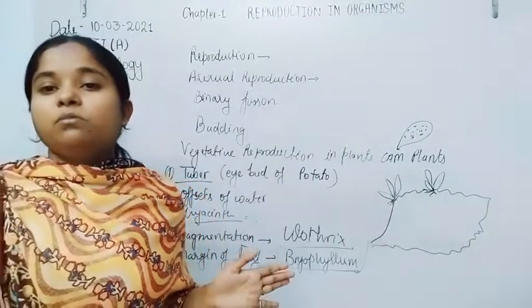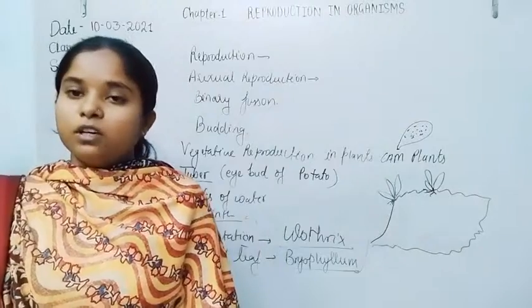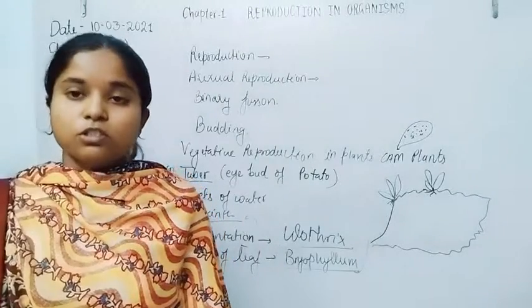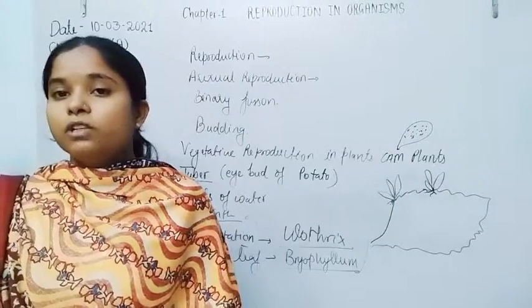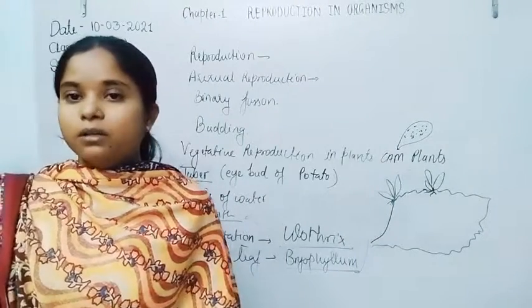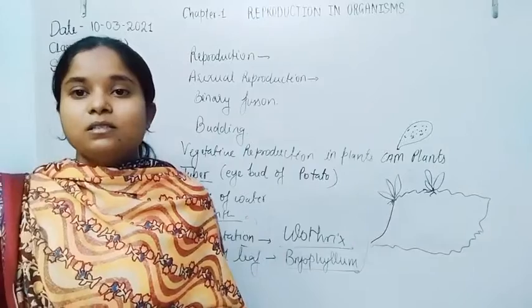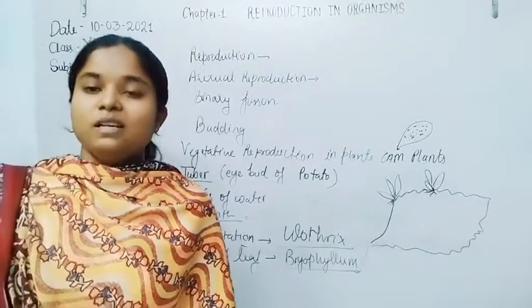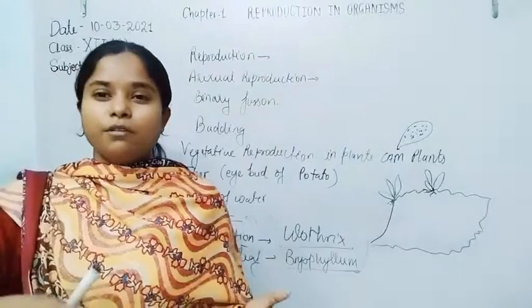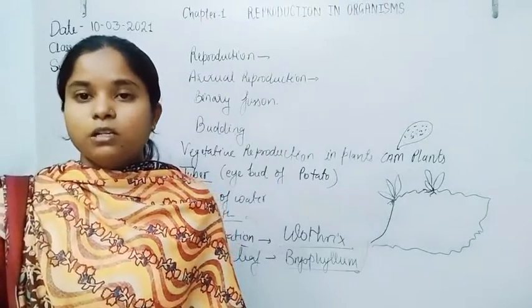So these are some important phenomena, or bodies, of asexual reproduction, by which plants, without the involvement of a second partner or two parents, can easily reproduce under favorable as well as unfavorable conditions.